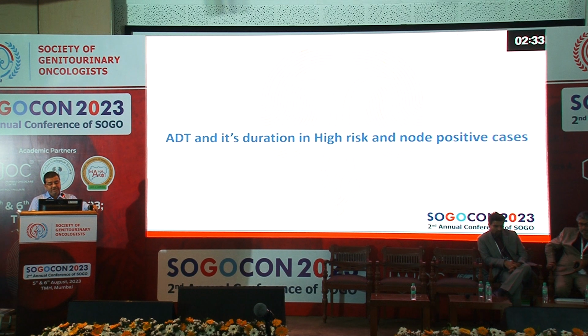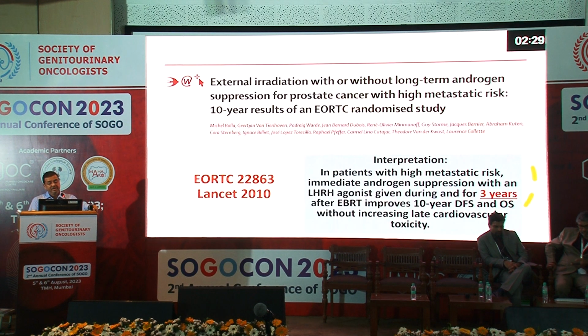Now, what about the duration of ADT for high-risk and node-positive prostate cancer patients? If you look at this long-term EORTC trial published in the Lancet almost a decade back, it came to the conclusion that at least 3 years of ADT will be beneficial in terms of disease-free survival and overall survival.